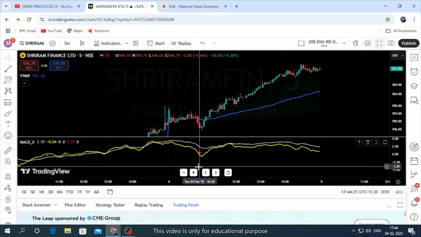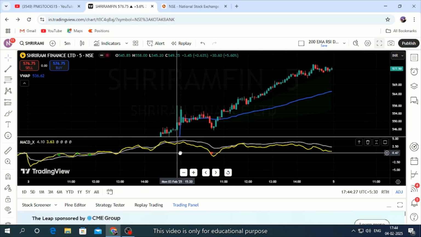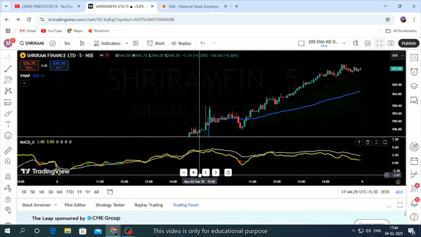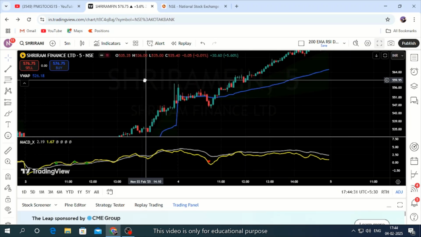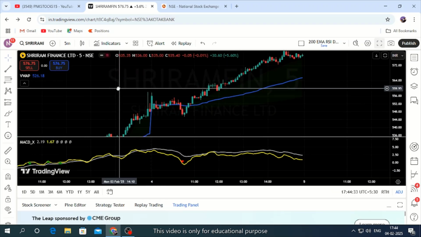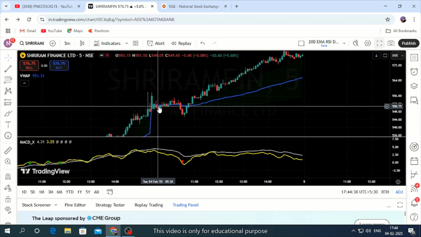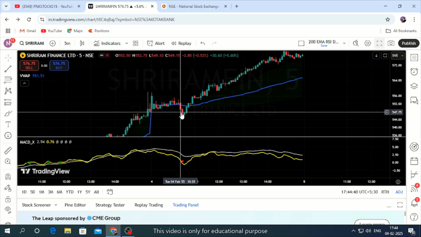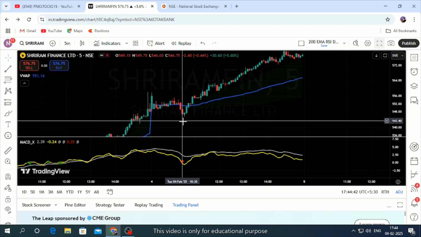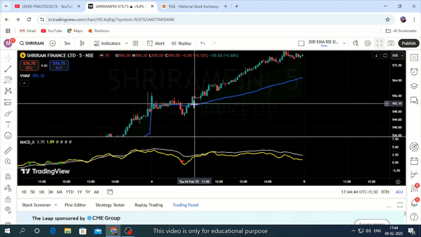Today price started here. If you learn from candlestick patterns, you see this evening star kind of a candlestick pattern and price moved on top of it.